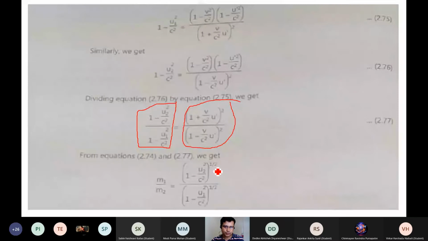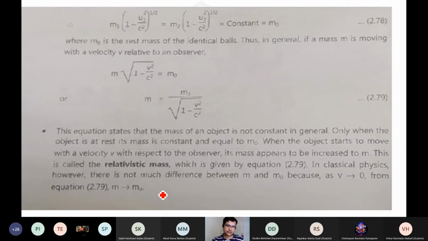That is the square root over here, 1 minus u2 square by c square to the power 1 by 2, and similarly in the denominator 1 minus u1 square by c square to the power 1 by 2. Okay, so the square root, power 1 by 2, is the ratio of m1 by m2.